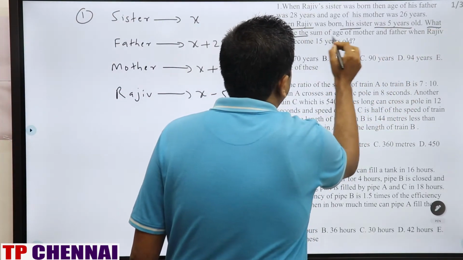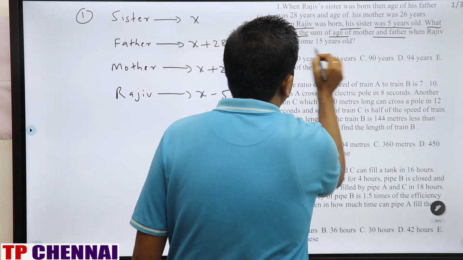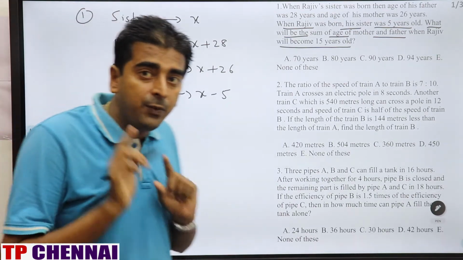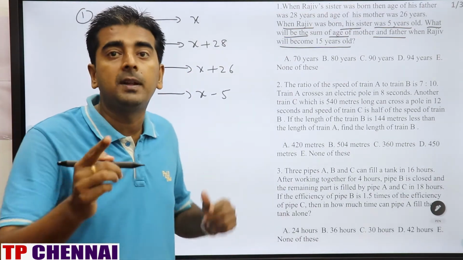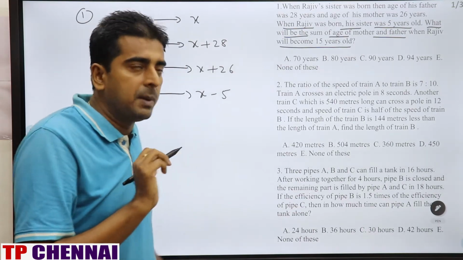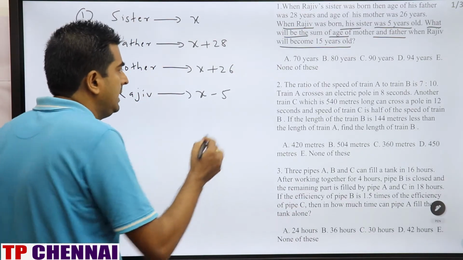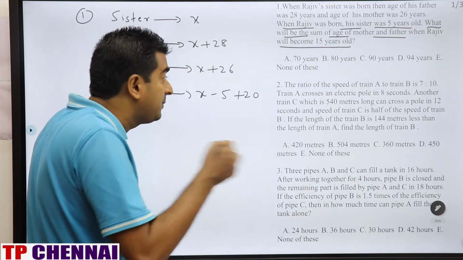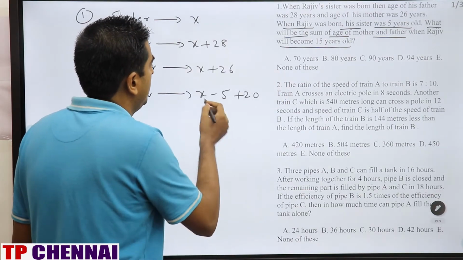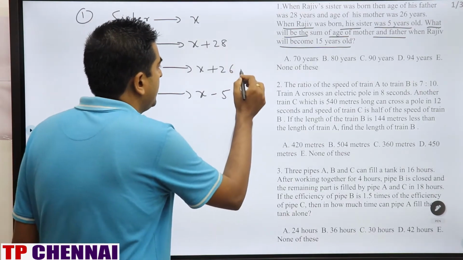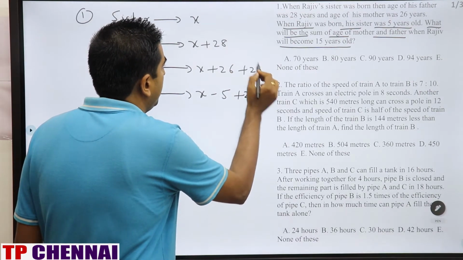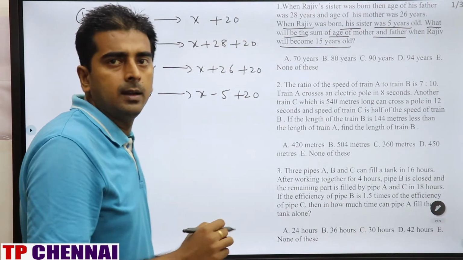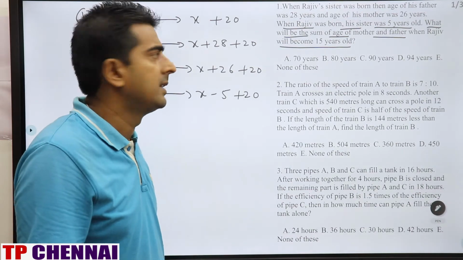Now what are they asking? What will be the sum of the age of mother and father when Rajiv will become 15 years old? Now Rajiv is X minus 5. If you add 15 here, it will become X plus 10. But Rajiv should be 15 years, so we have to add 20 more, then only it will be X minus 5 plus 20. Here also we have to add 20, everywhere we have to add 20, because not only Rajiv, we have to add it to every person.